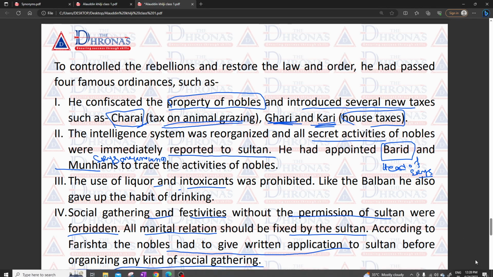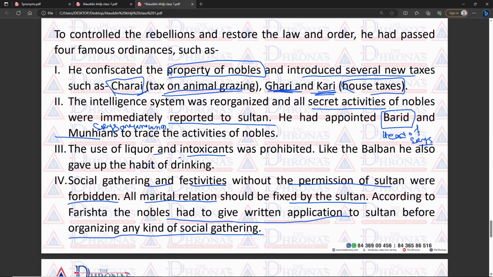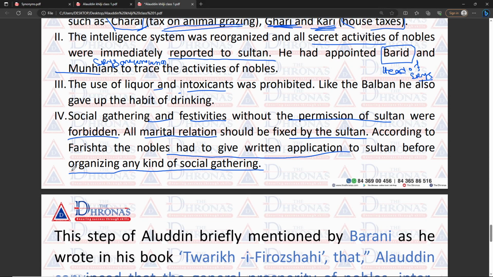Firishta is one of the famous historians of medieval Indian history. And what is the name of his book? That is the Tarikh-i-Firishta. Okay, next one.